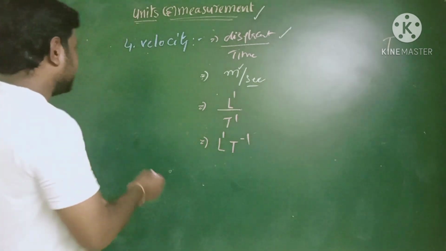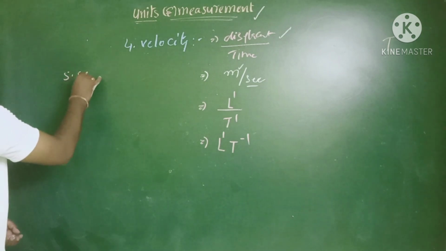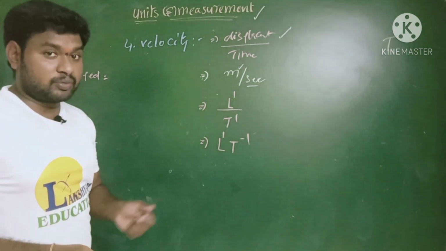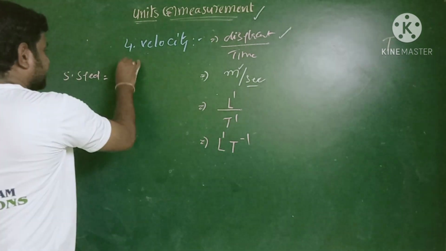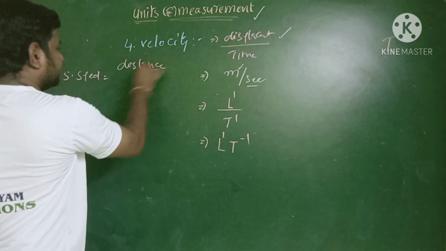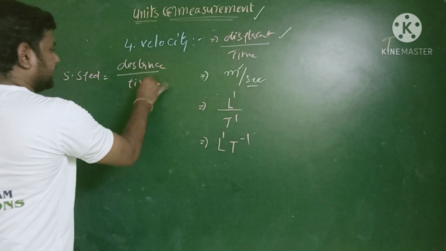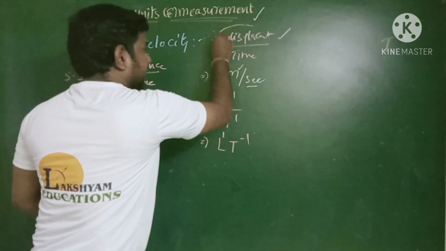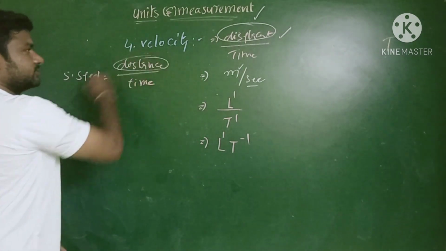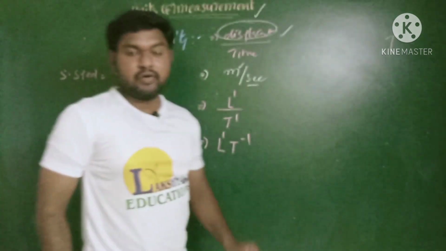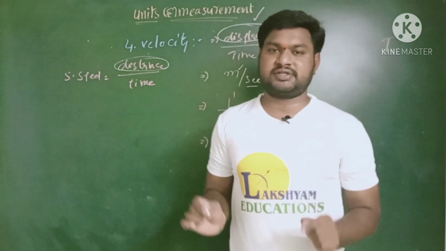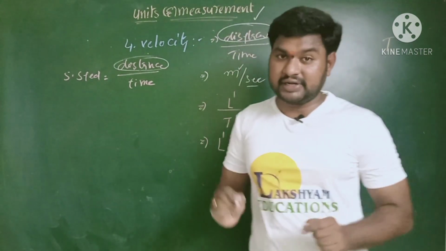And next one, speed. Look at here, speed. How can we define the speed? Speed is nothing but distance traveled by time taken. There is a small variation between the displacement and distance. Already we know one thing: how can we define the displacement? The shortest distance between the 2 points. Of course, displacement is the vector quantity.